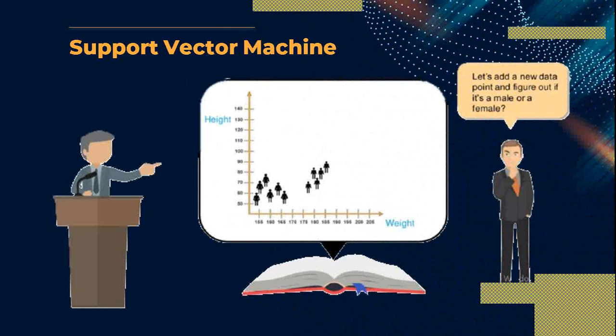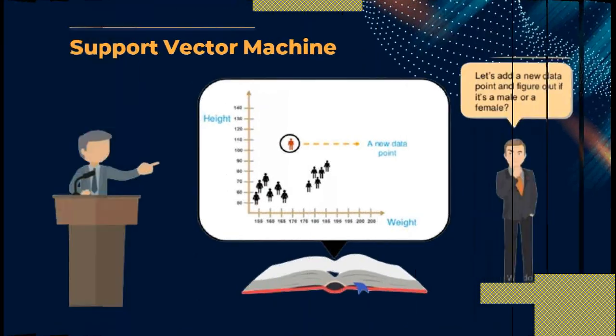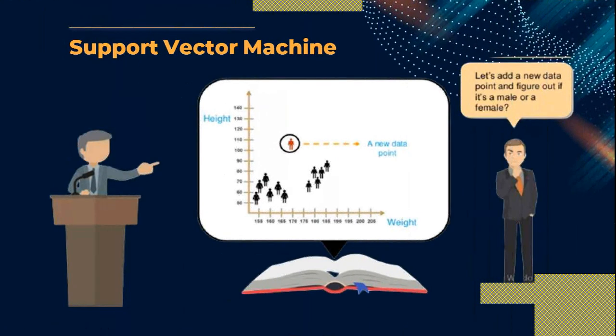Now let us consider I add a new data point and figure out whether it belongs to the male or female category. So let us consider I add a new data point here, and now I want to find out whether this new data point belongs to the male category or female category. So how can we do it?